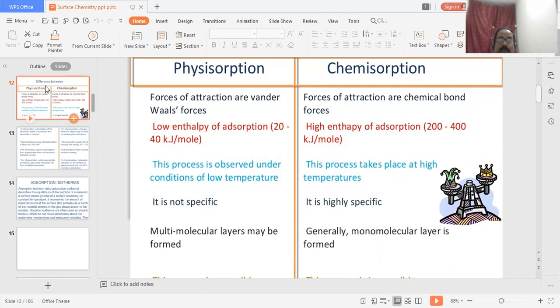Physisorption is observed under conditions of low temperature, and chemisorption takes place at high temperature. The next point, physisorption is not specific, and chemisorption is highly specific.